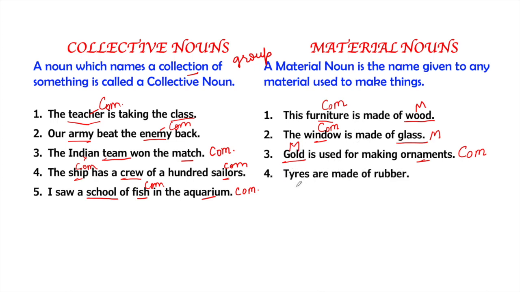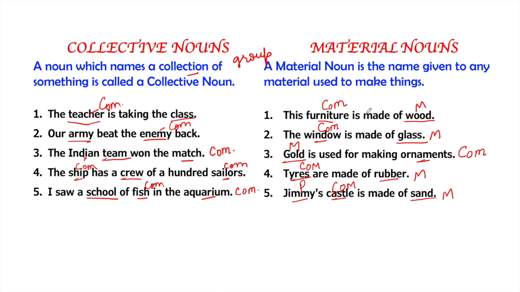Tires are made of rubber. Tires, common noun, and rubber is a substance which is used to make tires, so it is a material noun. Jimmy's castle is made of sand. Castle, common noun. If we remember, the names are proper nouns, so Jimmy will be a proper noun. And the castle is made out of sand. Sand is a substance or material that is used, so it will be a material noun.